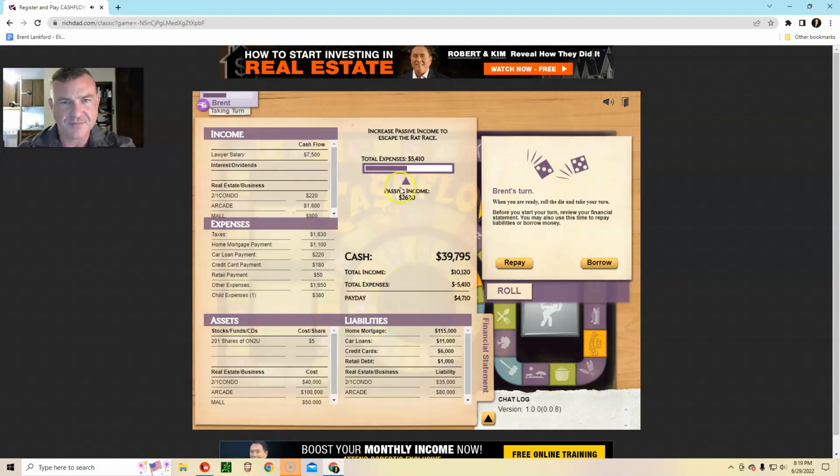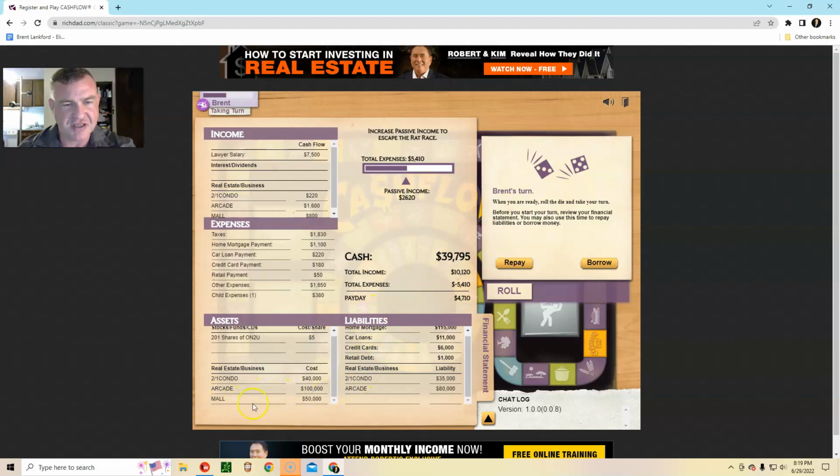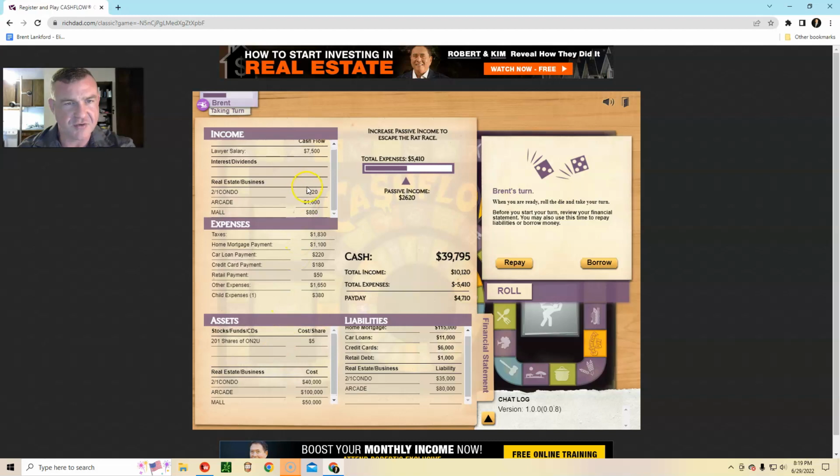So what did that do? Drop this down significantly. There's no related liability for it, right? Just purchased it in cash. And then we got it right here, mall. Oh, I guess it's 800, not 500. I thought it was 500. Whatever.